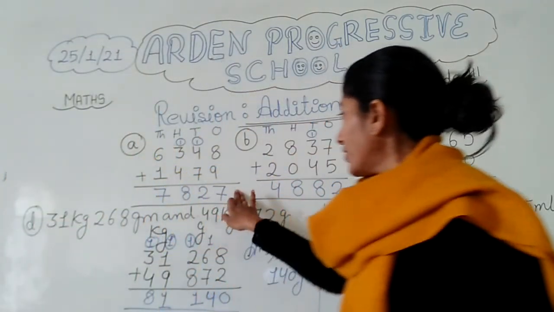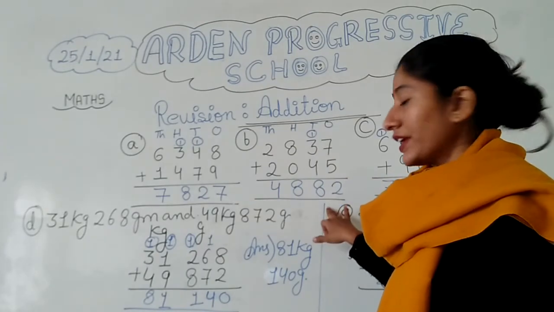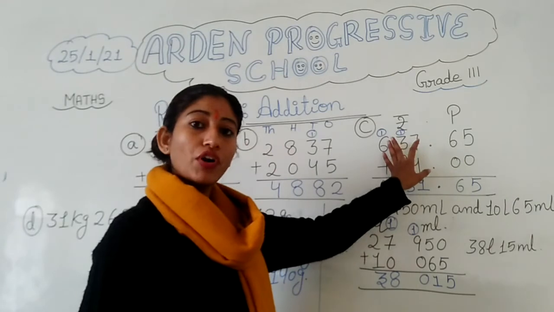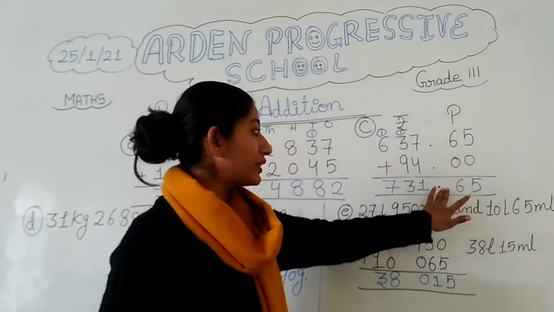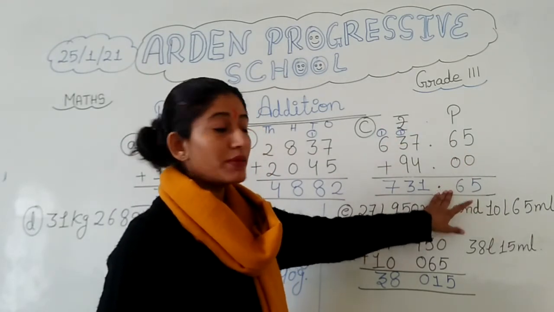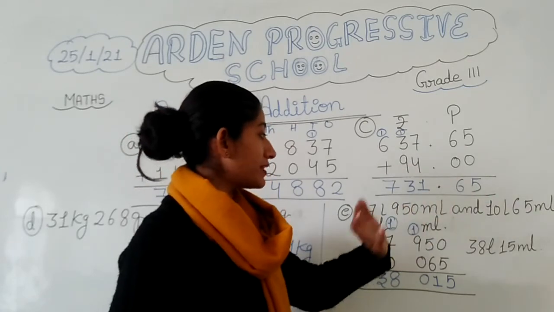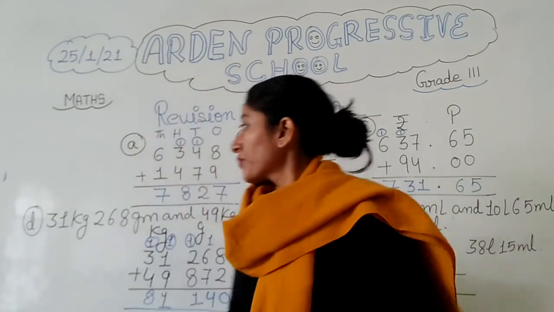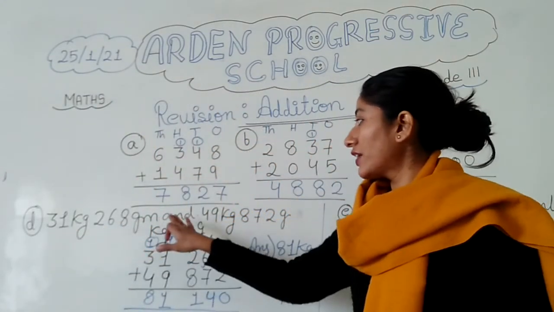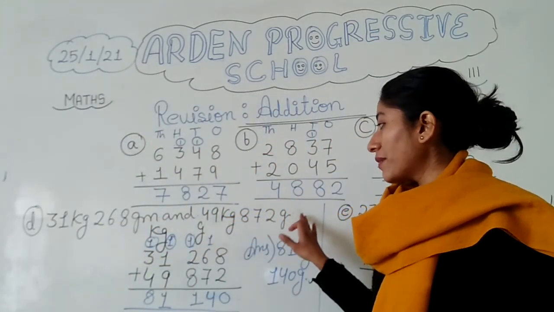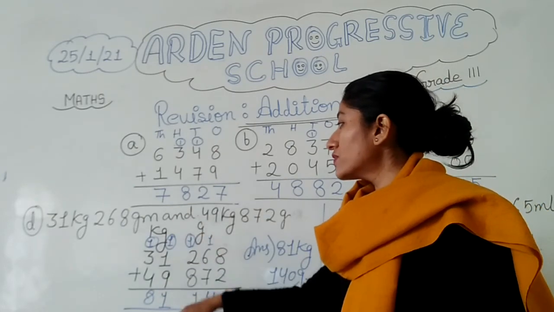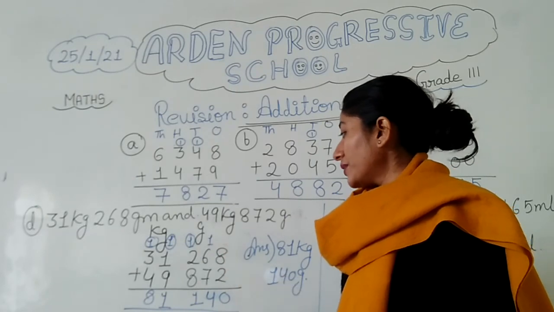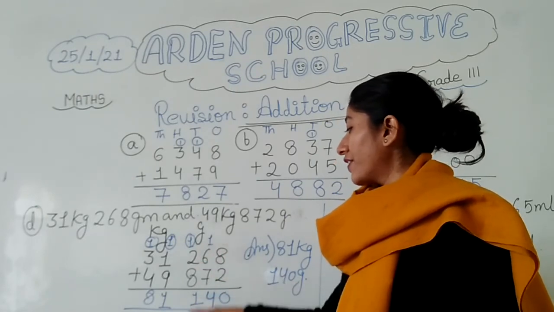This is simple addition. This is also simple addition. Very easy. In this one, for rupees and paise we have to make columns for rupees and paise, and here we have to put a decimal also because the decimal differentiates between the rupees and paise. After that it is given here. So here what we have done: 31 kg 268 gram and 49 kg 872 gram is given. In this we have made the columns of kilogram and gram, and after that we have done addition. Whatever we are getting we have written here.